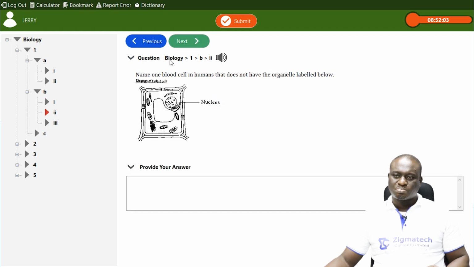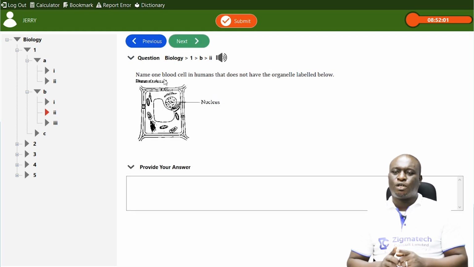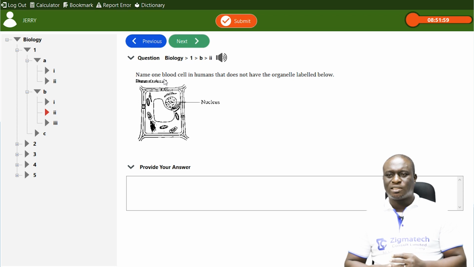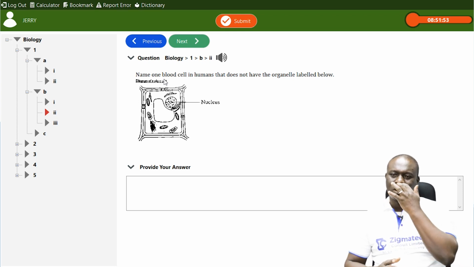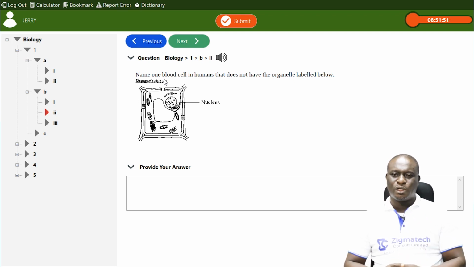Next question. Name one blood cell in humans that does not have the organelle labeled below. This is what they expected from you in terms of your labeling. As you can see in this particular question, they only labeled the nucleus. You can see the large, centrally placed food vacuoles and other organelles around it.